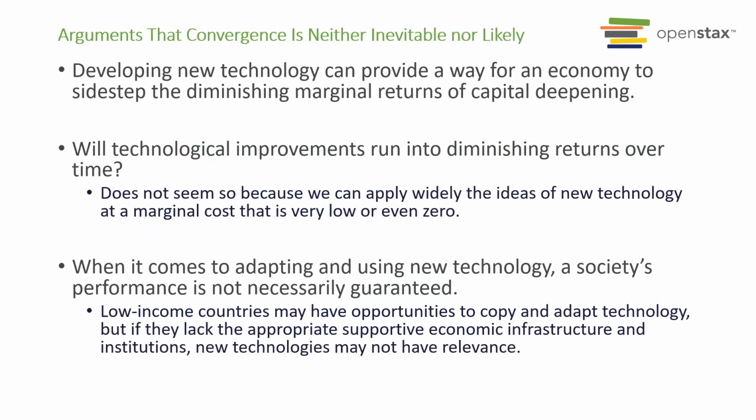So one way for a country to reduce the impact of diminishing marginal return is to introduce more technology, because diminishing marginal return will impact our human capital and our physical capital, but has no impact on technology. So if the country is able to continuously innovate with better technologies, then we can go around the impact of this diminishing marginal product.